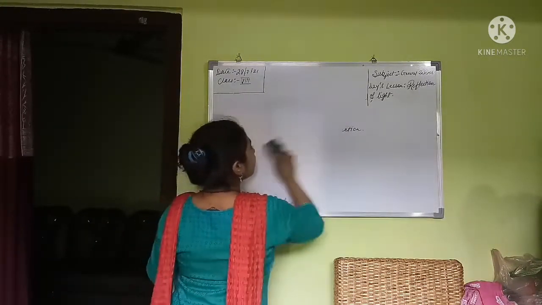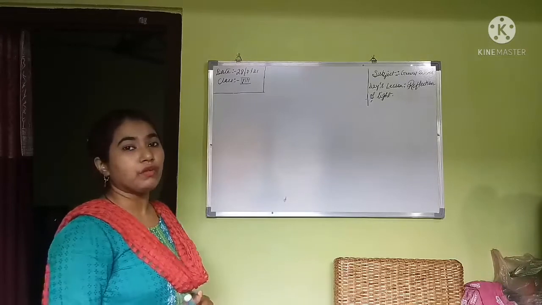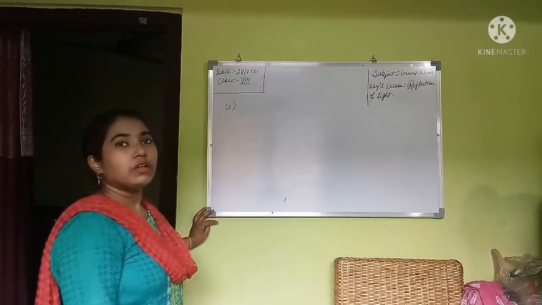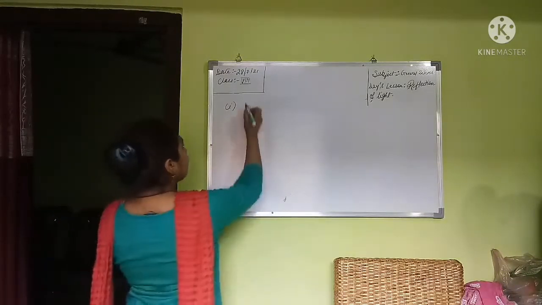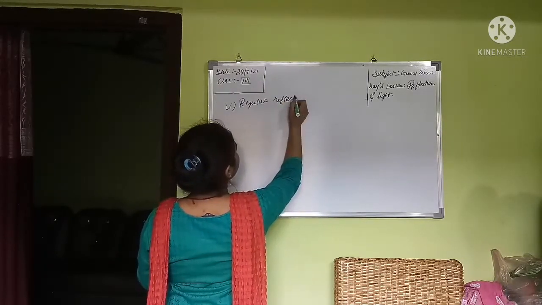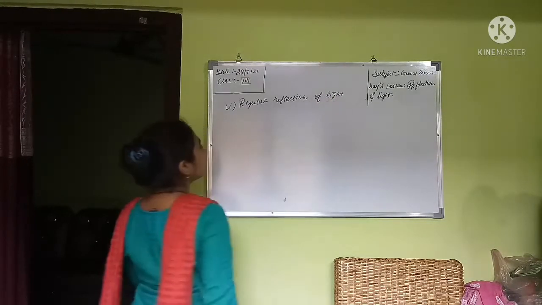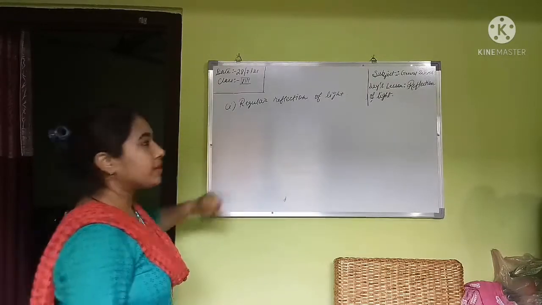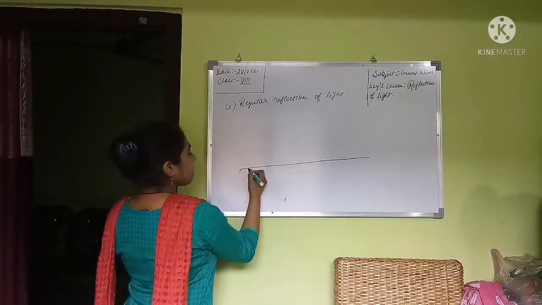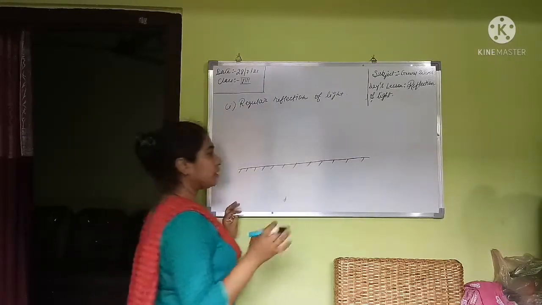Now I will discuss one by one about the regular and the irregular reflection of light. So first of all, I will discuss the regular reflection of light. So what happens in regular reflection of light? Suppose this is a plain smooth surface, say for example again a mirror.